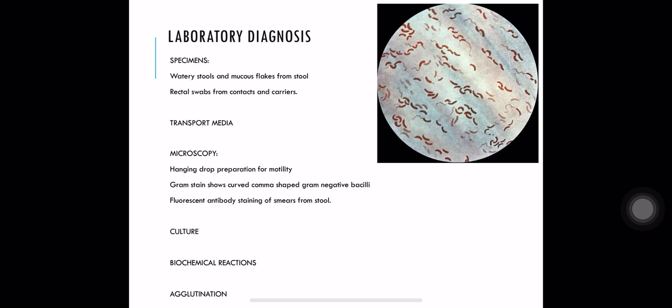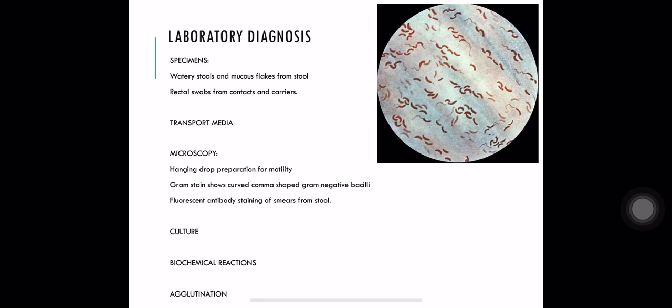For diagnosis of cholera, watery stool and mucus flakes from the stool will be taken. Even rectal swabs can be taken from contacts and carriers. Transport media, we saw VR medium and Carey-Blair medium. In microscopy, hanging drop preparation is used for motility, and in that we can see darting motility of Vibrio cholerae. Then comma shaped bacteria in Gram stain.